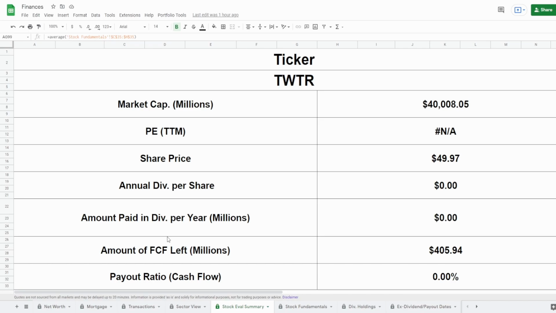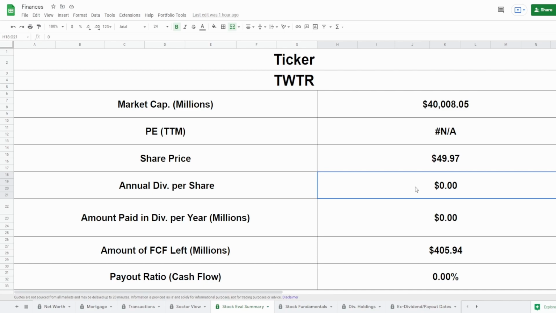Now, me personally, am I buying into this company? No, for two major reasons. One, their fundamentals are not that good. And number two, they do not pay a dividend. Again, I like to buy into companies for cash flow, and according to Twitter, well, they don't provide me any cash flow. Now, as it stands for you guys, again, this is not financial advice. I'm not going to tell you what to do with your money. You do whatever you want with your money.